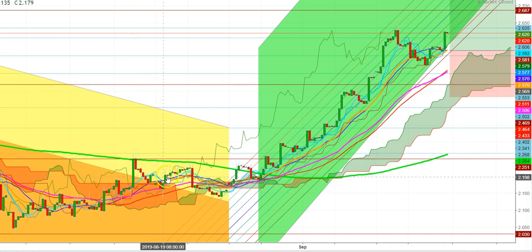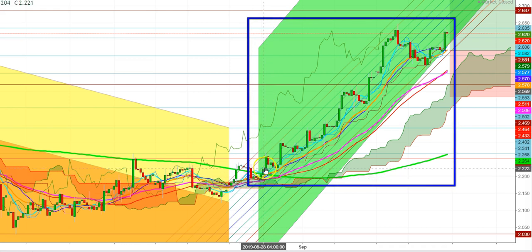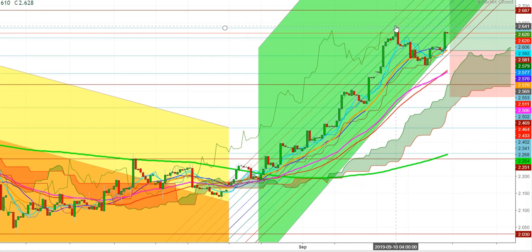Since then, natural gas attempted once again on August 21st, 2019 to come above the 200 days moving average, but finally the natural gas futures successfully breached this 200 days moving average in a 4-hour time frame on August 28, 2019. And since then, the natural gas futures have been constantly maintaining an uptrend till the level of $2.641, which they touched on September 10, 2019.